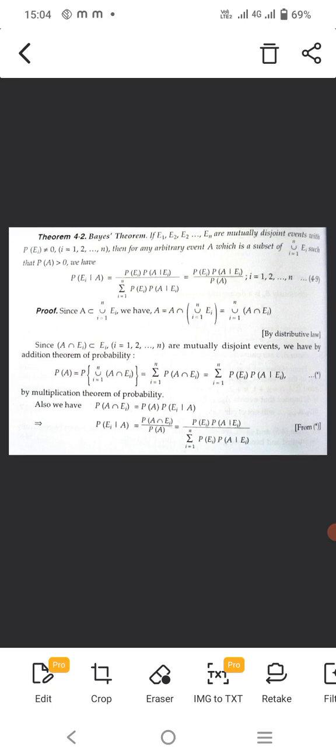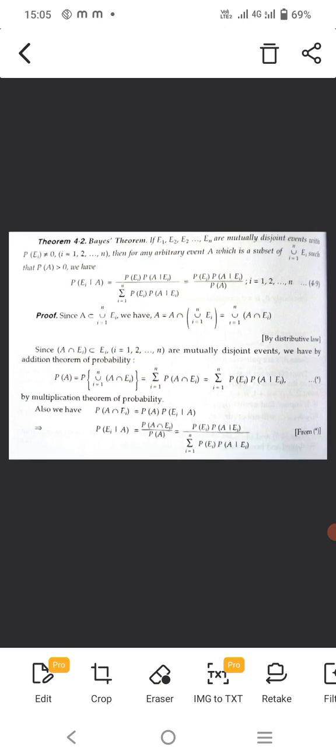Bayes theorem statement: if E1, E2, E3, ..., En are mutually disjoint events with P(Ei) ≠ 0, i = 1, 2, ..., n, then for any arbitrary event A which is a subset of the union of Ei, i = 1 to n, such that P(A) > 0, we have P(Ei|A) = P(Ei) P(A|Ei) / P(A).